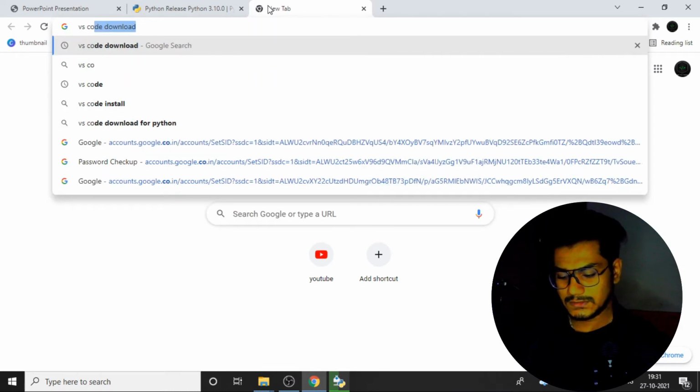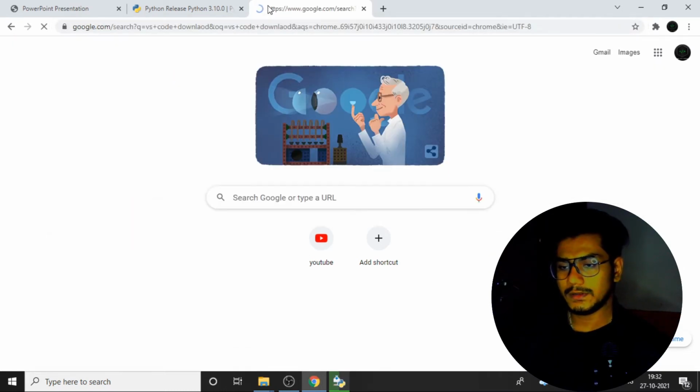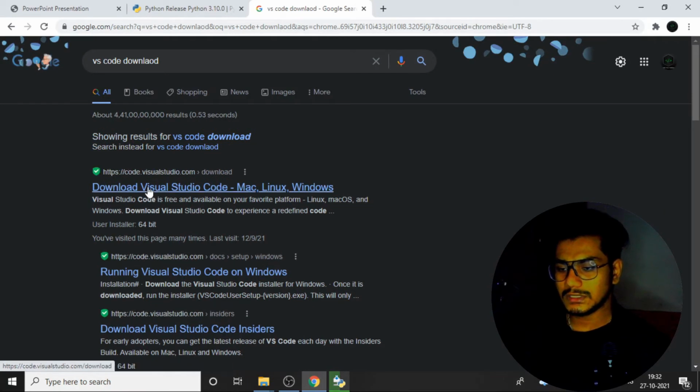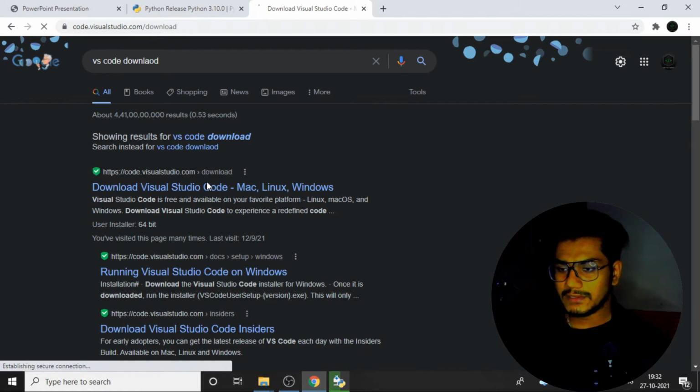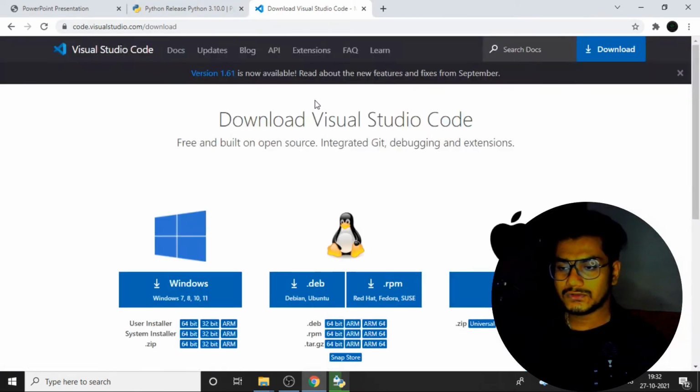So I'll search VS Code download. Once I do, I'll click on the first link that Google has provided. Once I click on the first link over here, you can see the VS Code page opening. You need to install VS Code, which we are using to write the code. And why I'm using VS Code: we can use PyCharm, we can use anything, Sublime Text, even Notepad. Okay, but when I'm typing the code, I need to get that particular feel.